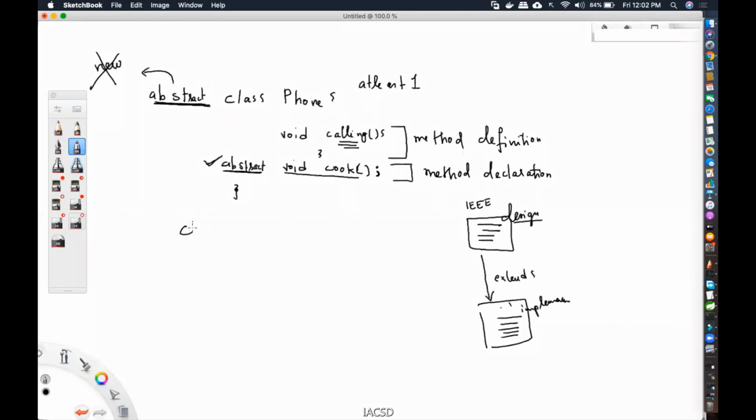So I will have a class, suppose I'm calling it Smartphone. The smartphone is now the child. That's going to tell that I'm going to extend the Phone. Whatever the parent has, obviously I will get it down through inheritance. That is known as an is-a relationship. A smartphone is a phone, so whatever phone features are there, the smartphone automatically gets. I do not have to rewrite the calling.